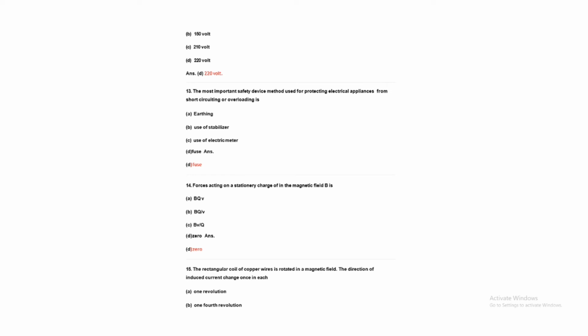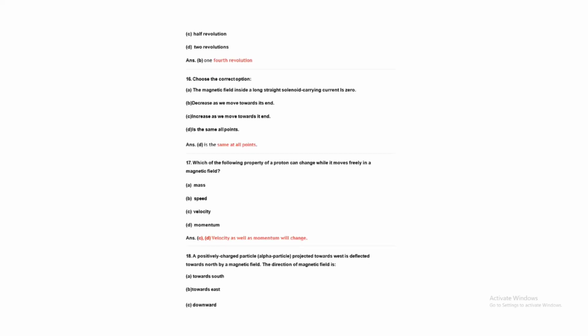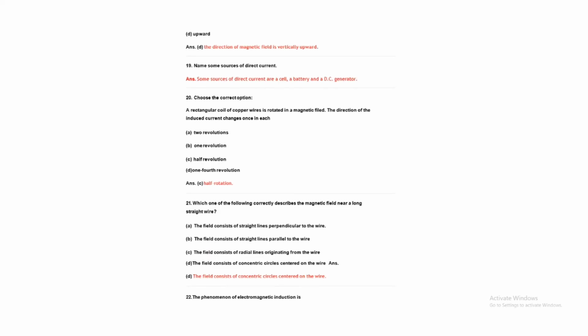Question number 14. Force acting on a stationary charge. Stationary means at rest, in a magnetic field B. When the magnetic field concept comes, a charge at rest is not relevant. You deal with the moving charge, so it always gives 0. And read all the other questions very carefully. You can do it.